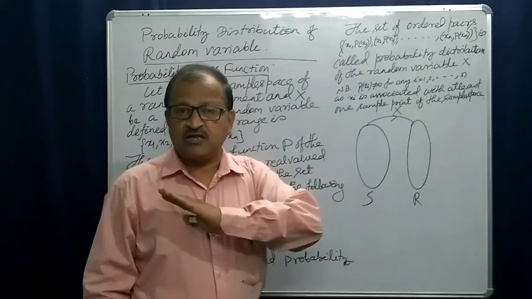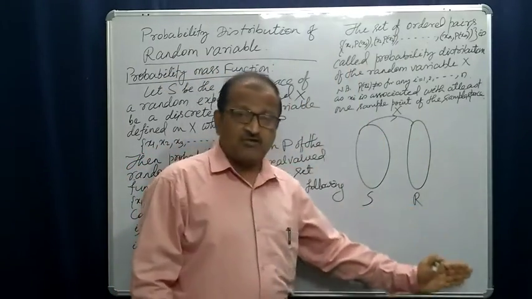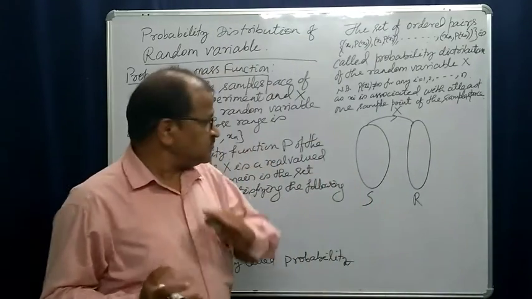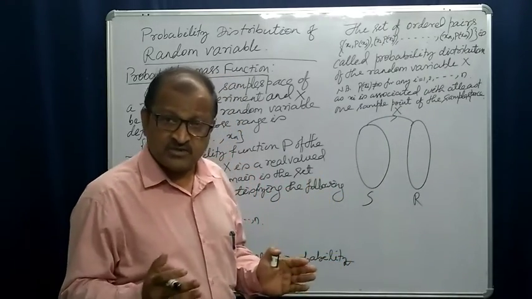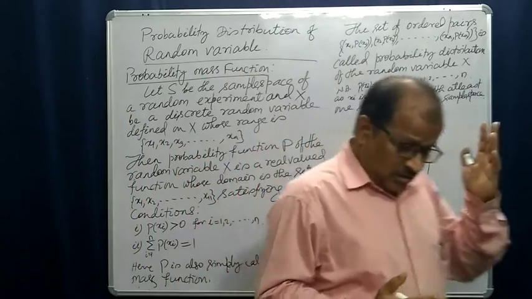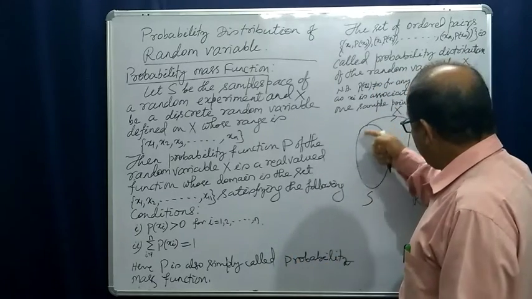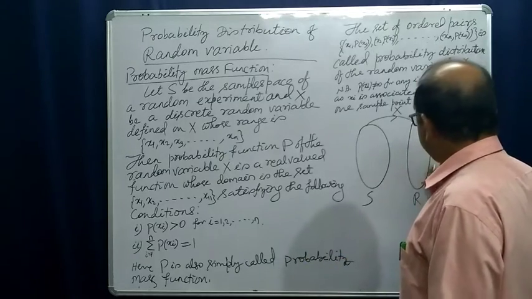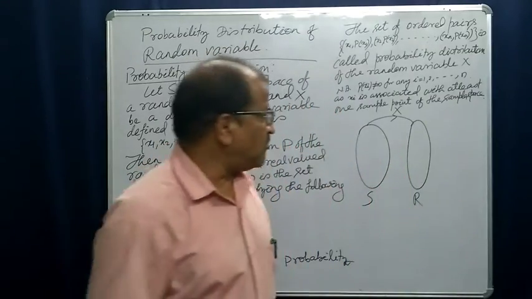In the function chapter you might have read that for a real valued function, the domain may be any set, but its range is a subset of the set of real numbers. Similarly, our random variable is a real valued function whose domain is the sample space and whose range is a subset of the set of real numbers.